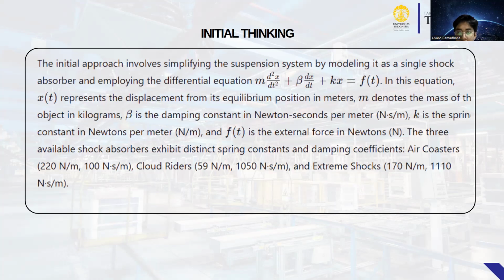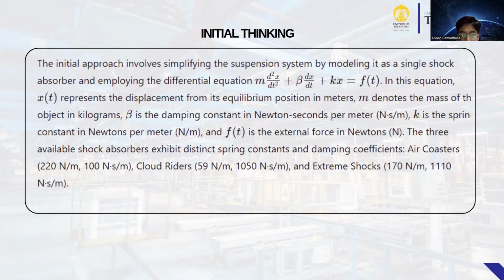Next step, the initial thinking. The initial approach involves simulating the suspension system by modeling it as a single shock absorber and applying the differential equation m d²x/dt² + b dx/dt + kx = f(t).